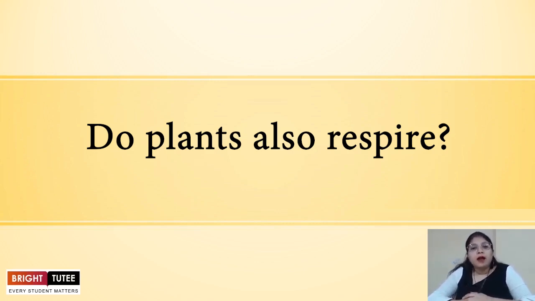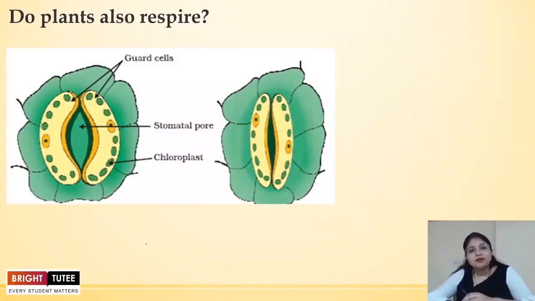Now, the plants do not have any special organs for the exchange of gases or respiration, as we saw in the case of animals. So the important thing to understand is that the plant parts have the ability to breathe independently.